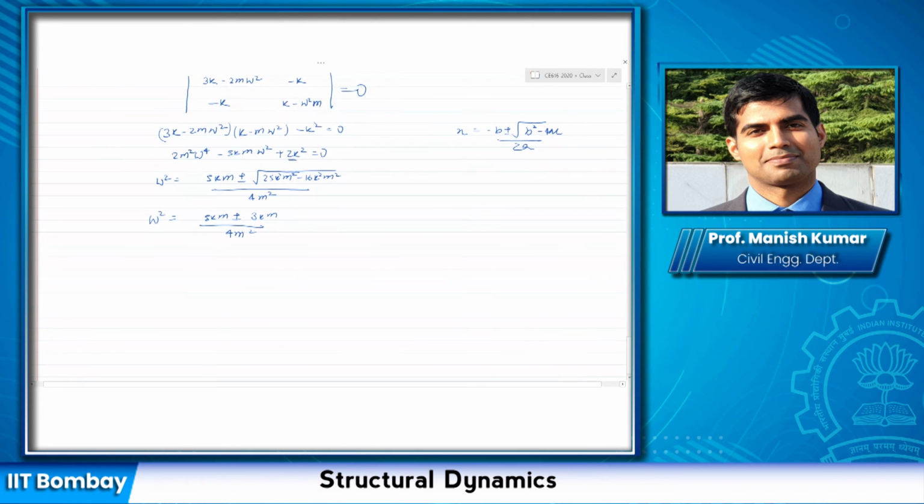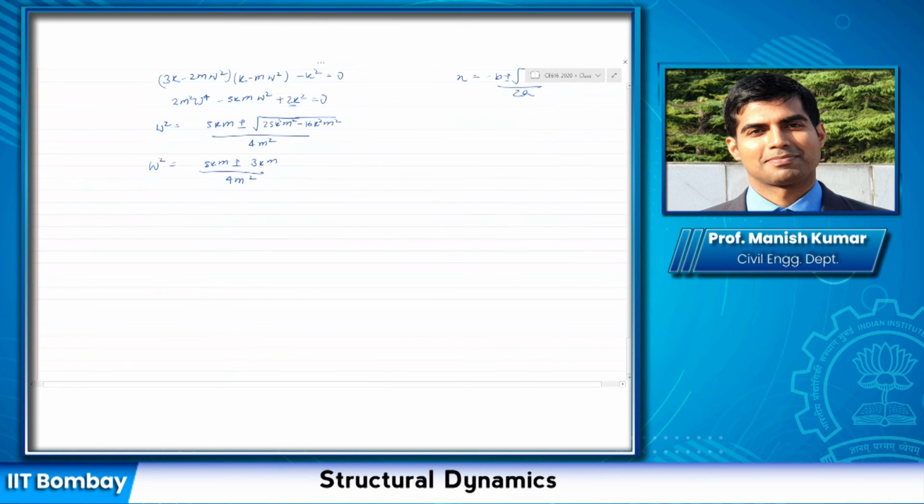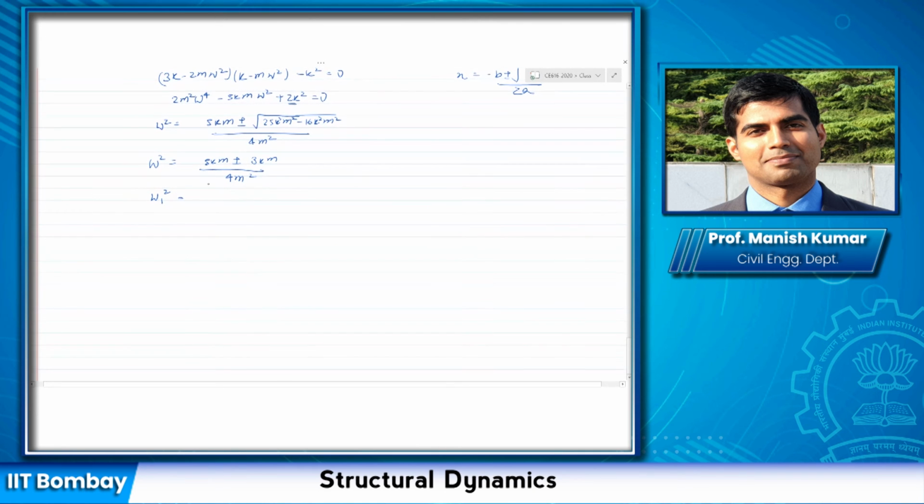Positive and negative sign going to give me omega 1 square as, remember we first consider the smaller frequency, so here it would be the minus sign first. So 2 km by 4m square, which would be k by 2m, and omega 2 square would be 2k by m. You just take the root of this to get the frequency.